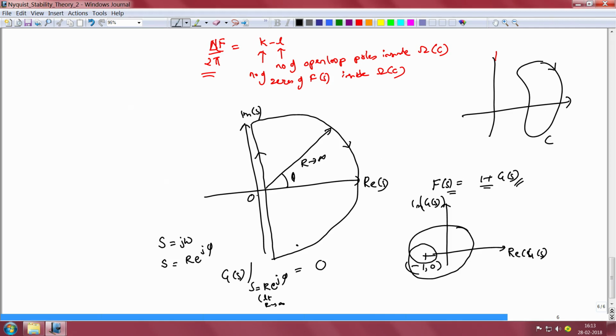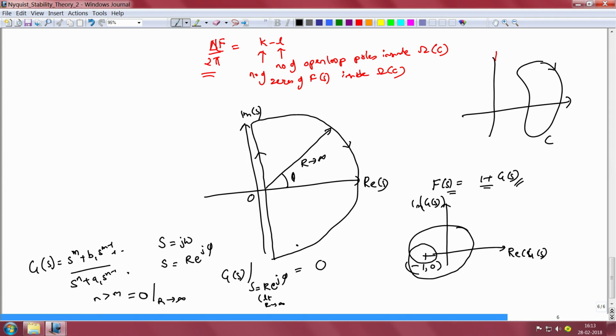g of s plane, simply because my g of s, which would be of the form s power m plus b1 s power m minus 1 and so on by s power n plus a1 s power n minus 1 and so on, where n is greater than m, will assume a value 0 in the limit r tends to infinity.